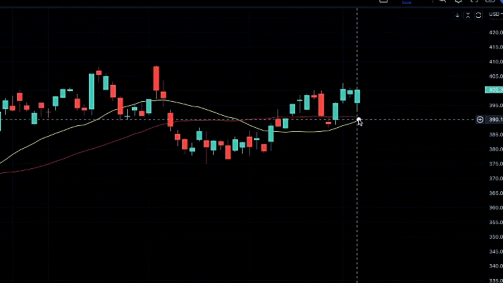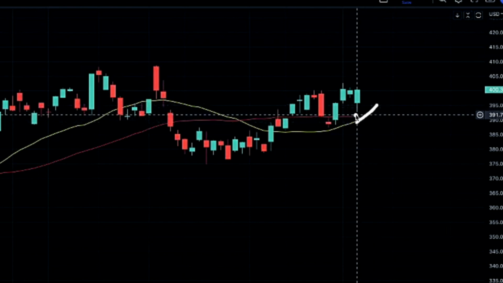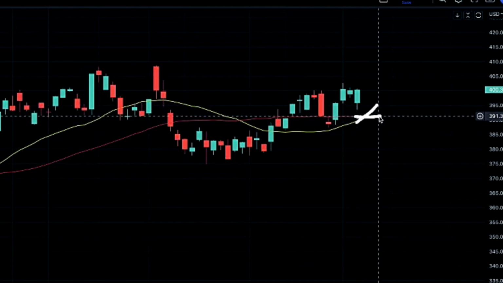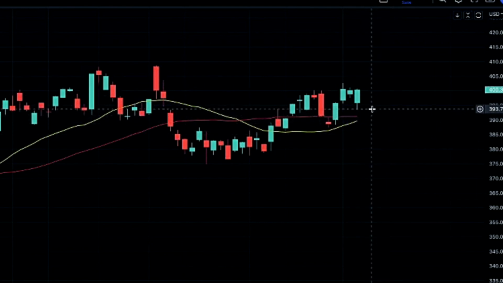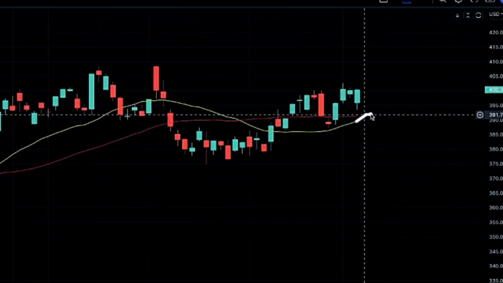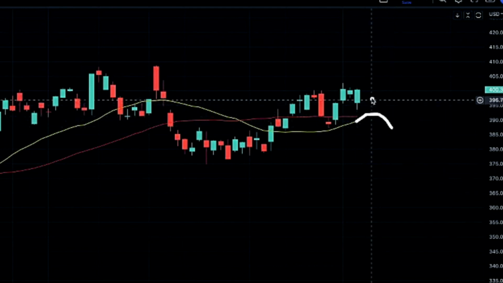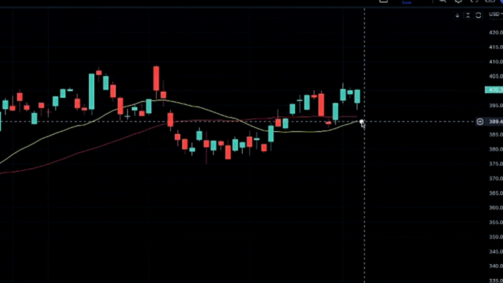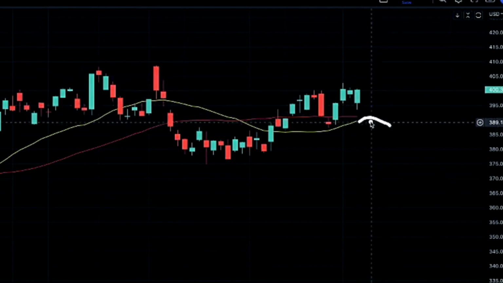But again, very much looking to see if we will cross our 20 above our 50 as we are getting very close. Going into tomorrow, definitely risky to the downside in my opinion still. If we were looking for bearish momentum, our 20-day would not be curling up here. So if we're going to have any bearish momentum, we will not get that bullish candle setup here, and we will curl back over and possibly continue on lower on a possible sell-off.